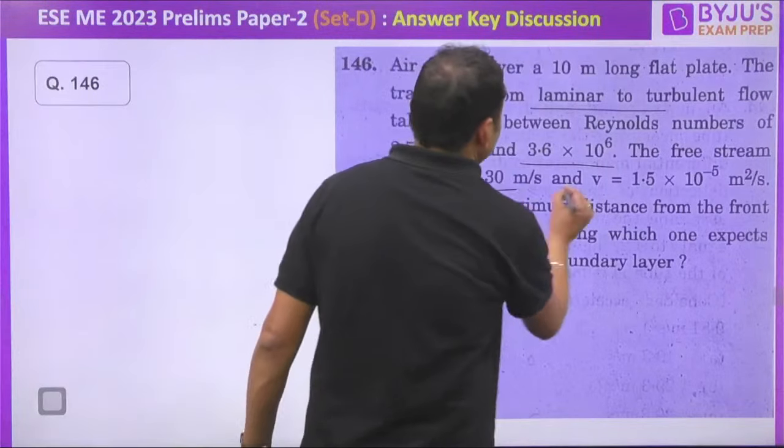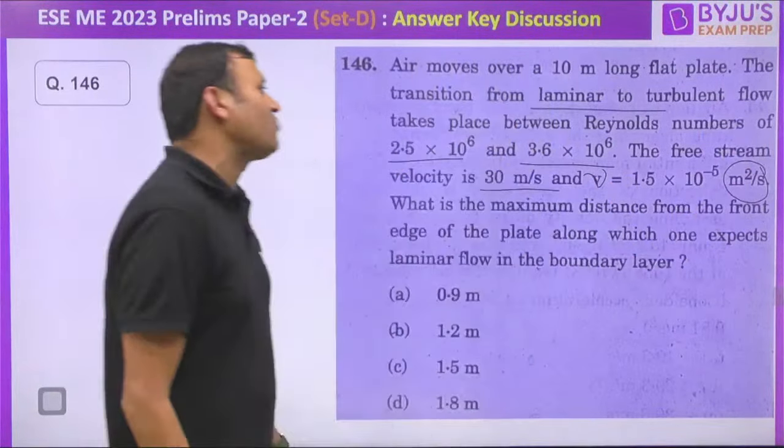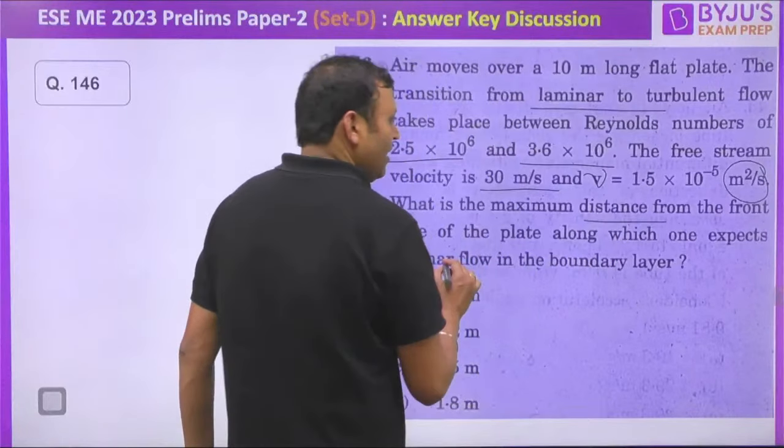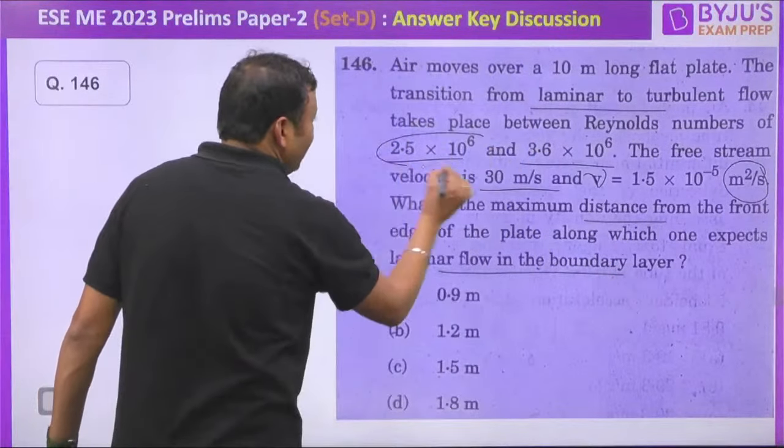The free stream velocity is 30 meter per second and the kinematic viscosity, in meter square per second, is 1.5 into 10 to the power minus 5. What is the maximum distance from the front edge of the plate along which one expects laminar flow in the boundary layer? So this is the maximum value of Reynolds number for the boundary layer to be laminar. For the laminar boundary layer, the maximum value of Reynolds number should be 2.5 into 10 to the power 6, which is equal to U infinity into X maximum upon kinematic viscosity.